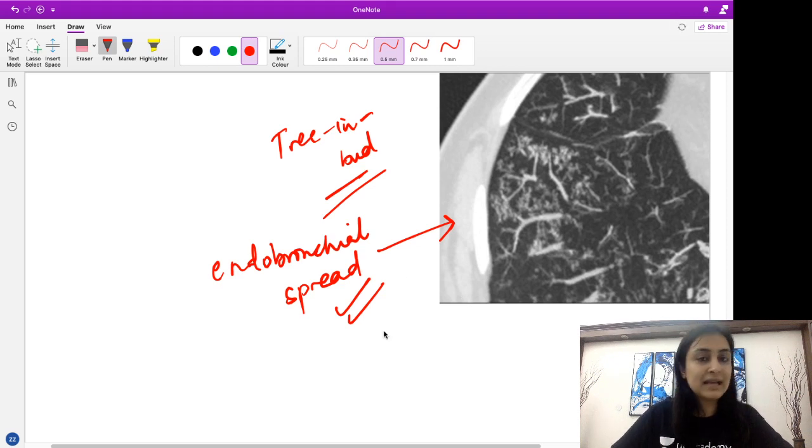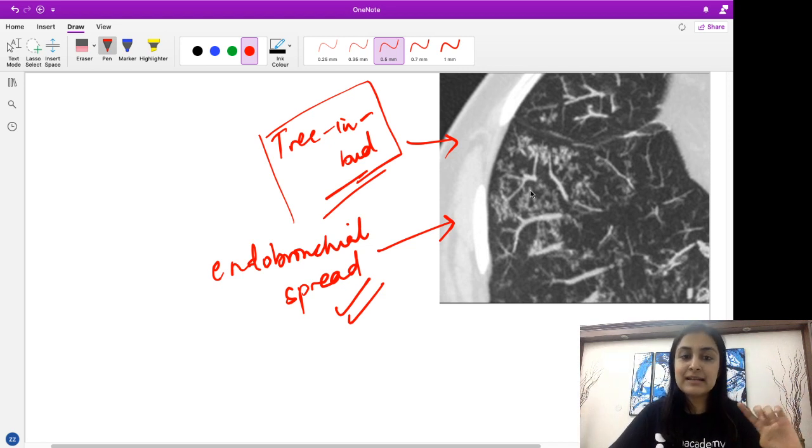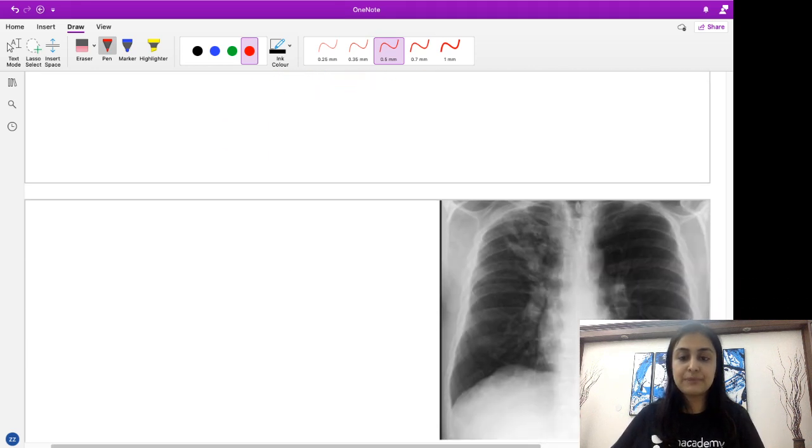It can be TB, it can be any infection which is spreading through the bronchioles. So can you see how it's arranging itself in the form of tiny bronchi? Alright, so remember, the tree in bud appearance. Do not forget this appearance, guys. Okay, remember this kind of branching pattern of lung opacity which is associated with airway invasive aspergillosis.